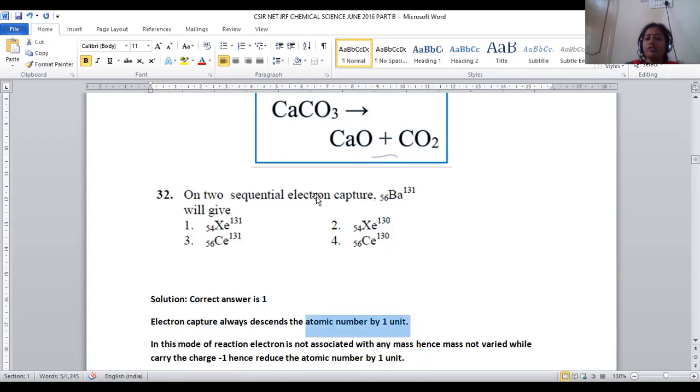We are adding 2 electrons, that's why a loss of 2 in atomic number is possible. 56 can be decreased to 54, right? So atomic mass will not vary because the mass of the electron is negligible. Even if an electron is added, mass will not be altered because the weight of the electron is negligible. So for question number 32, option number 1 will be the right answer. Option number 1, we have 54, xenon 131. So this will be the correct answer.